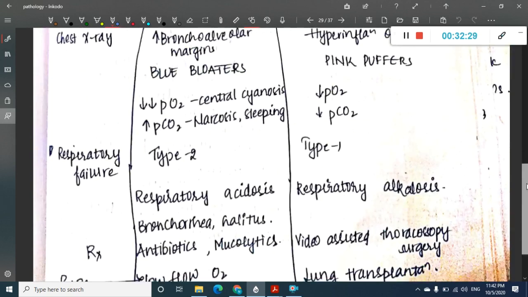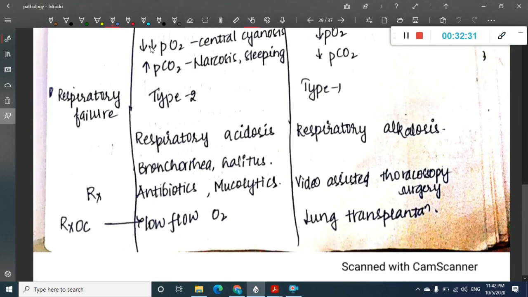See, in chronic bronchitis, because there is decreased partial pressure of oxygen and increased partial pressure of carbon dioxide, this is called type 2 respiratory failure. Whereas in emphysema, we have type 1 respiratory failure. Then in chronic bronchitis, we have respiratory acidosis. These are very important. In emphysema, we have respiratory alkalosis.